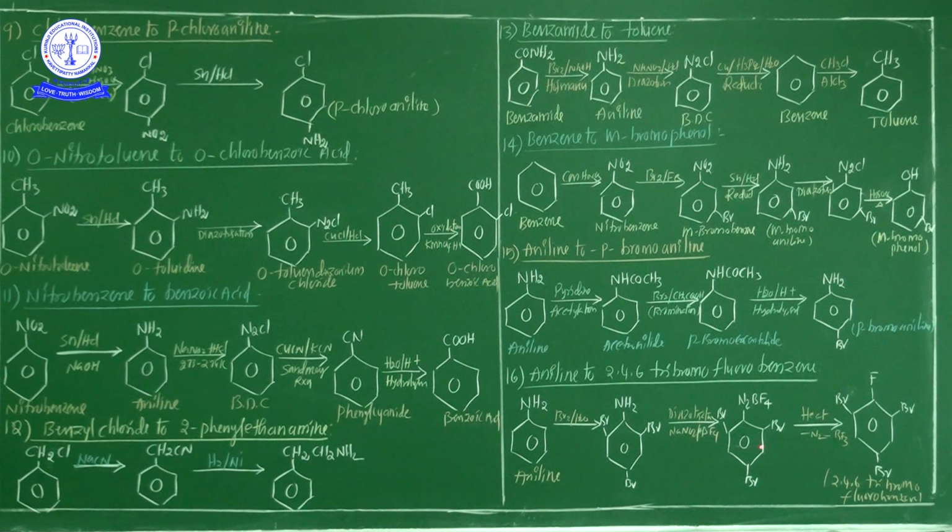So not only diazonium chloride, a salt is formed. So this product is liberated. This product is again treated with heat, with removal of nitrogen and removal of BF3. Finally 2,4,6-tribromofluorobenzene is liberated. Okay. Here diazotization means any one of the salts is liberated. Most of the time diazonium chloride is liberated. So in this session I successfully completed all the diazonium salt conversions.